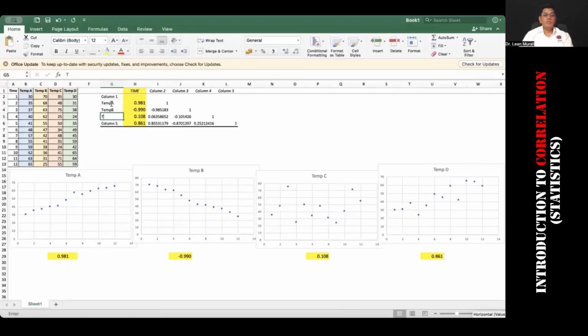Okay, this is TMPC and this is TEMPD. So at one shot, you've got 0.981, minus 0.990, minus all that. If you can see this type, instead of doing all this one by one correlation, you can straight away put the correlation for this. And this is the second method of deriving correlation.